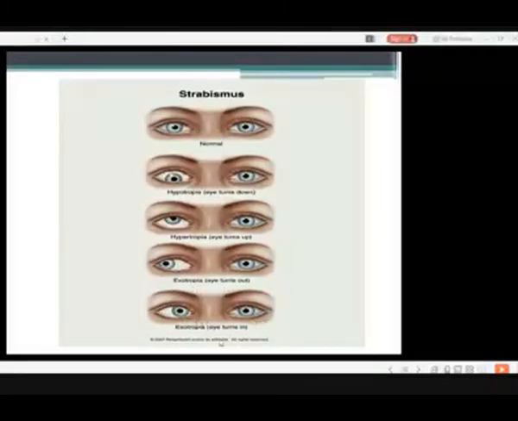And here you can see esotropia. The eye turns inward, almost touching the medial canthus. And the light reflex should be somewhere here.